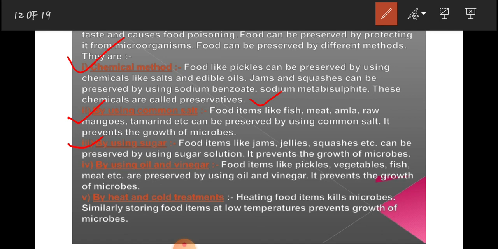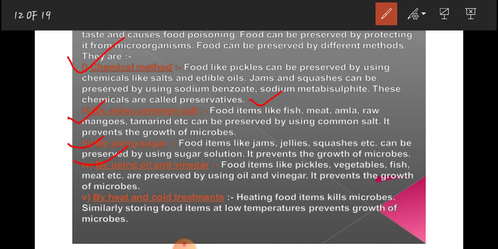Fourth point is by using oil and vinegar. Food items like pickles, vegetables, fish, meat, etc. can be preserved by using oil and vinegar. It prevents the growth of microbes. That means we can use all the things as a preservative which can prevent the growth of microbes. So with the help of oil and vinegar we can preserve pickle, vegetables, fish, meats, etc.